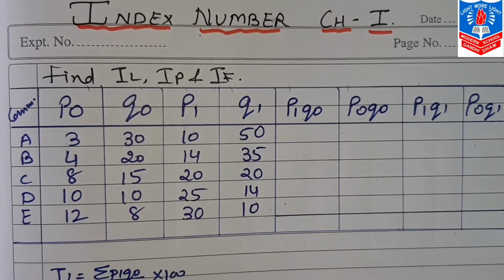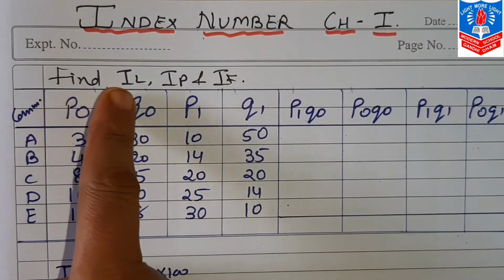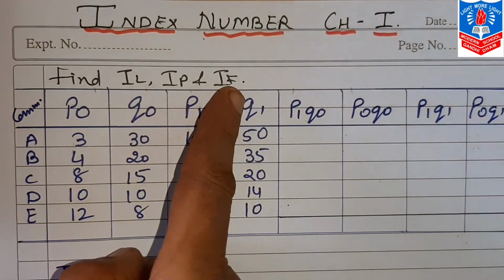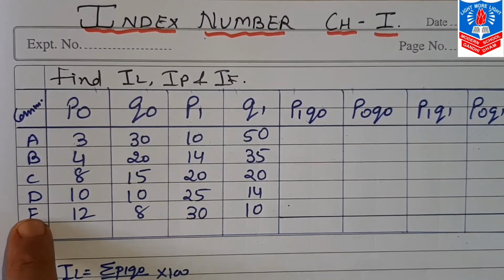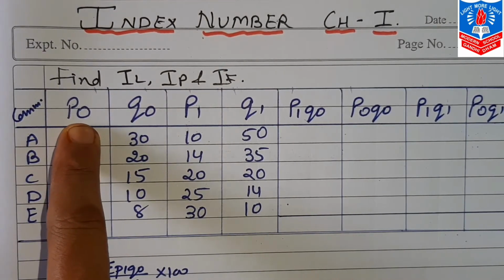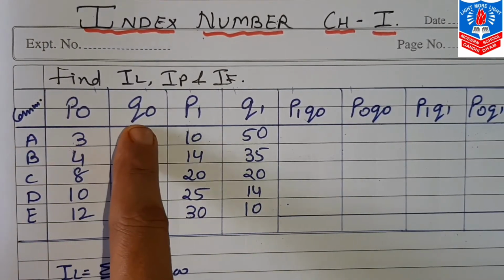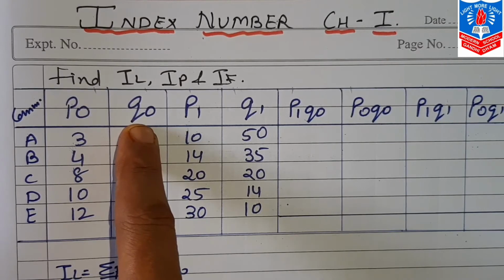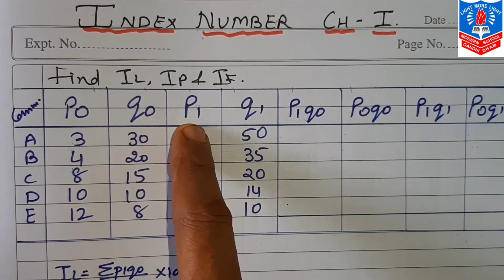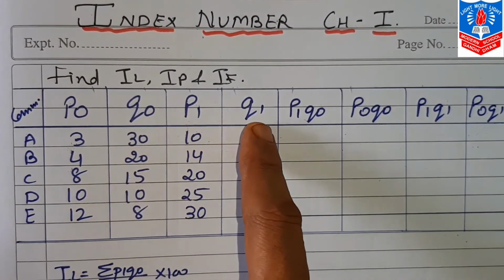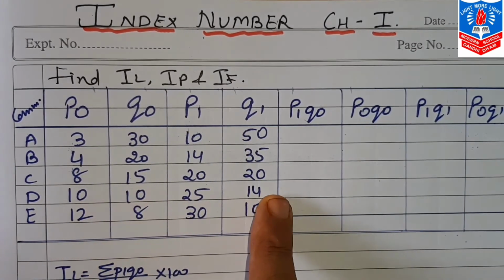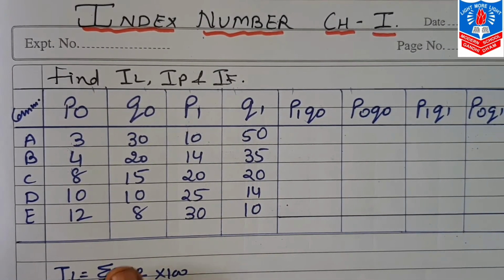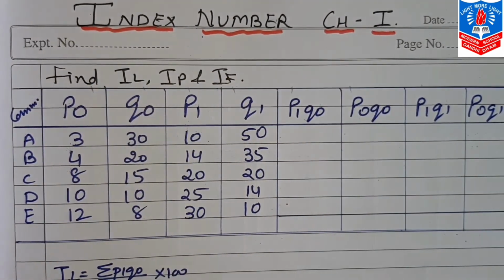Now here is the sum. You are supposed to find IL, IP and IF. Five commodities are given from A to E. Price of base year, that is P0, quantity of base year, that is Q0, P1, that is price of current year, and Q1, that is quantity of current year. These four values are given and we are supposed to find IL, IP and IF.